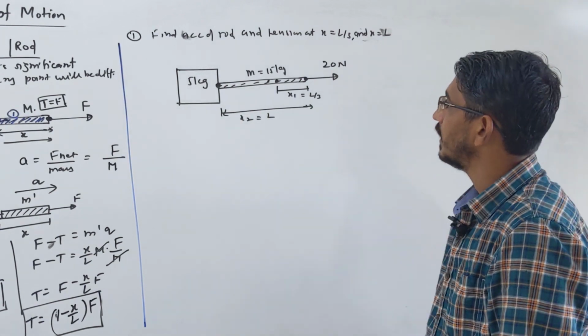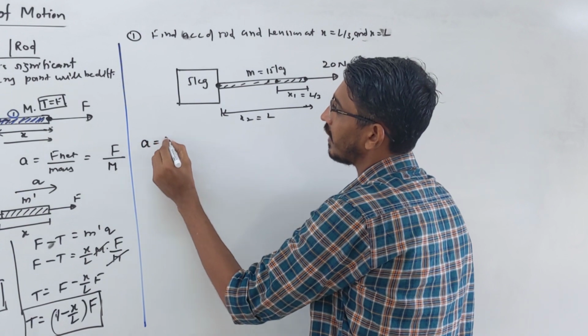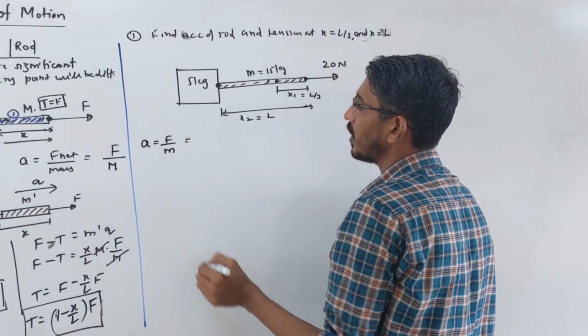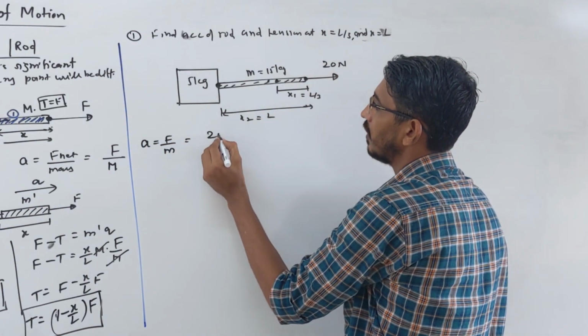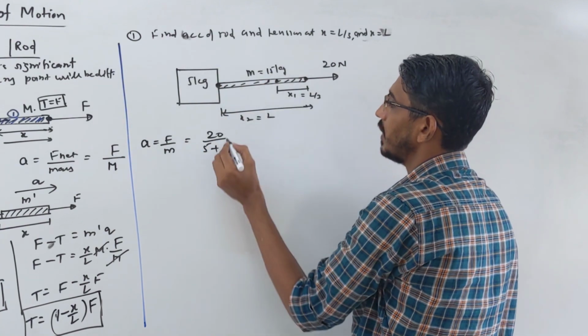Same procedure. Let's write the acceleration of the system. A will be F by M. What is the total force applied here? 20 Newton. What is the total mass of this system? 5 kg of the block plus 15 kg of the rod.